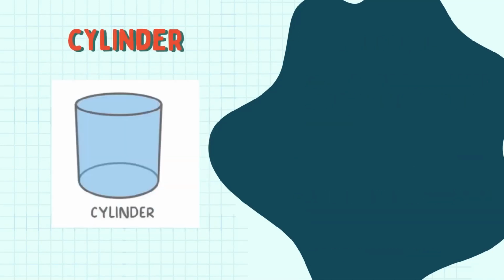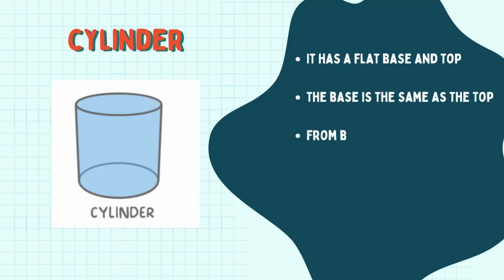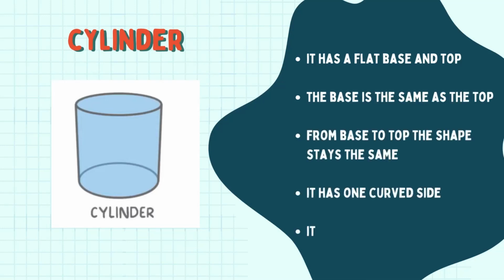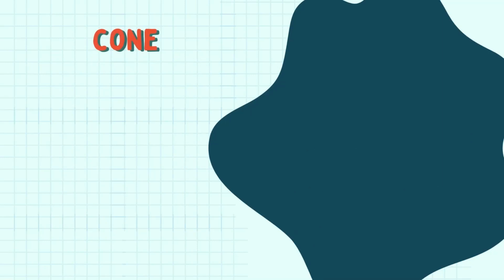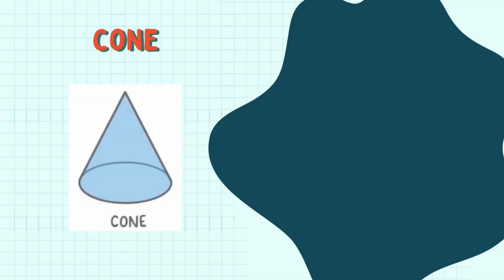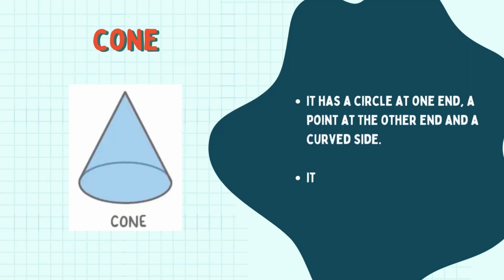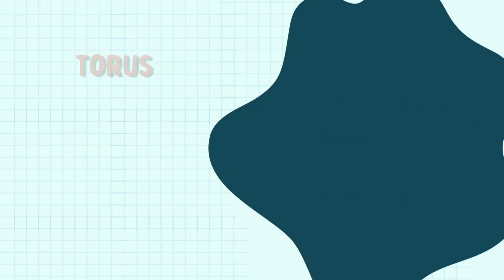Following is the cylinder. The cylinder has a flat base and a flat top. The base is the same as the top. From the base to the top, the shape stays the same. It has one curved side. It is not a polyhedron as it has a curved surface. Next in line is the cone. The cone has a circle at one end, a point at the other end, and a curved side. It is not a polyhedron as it has a curved surface.